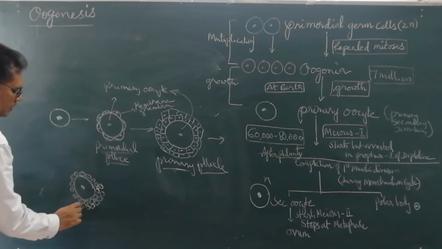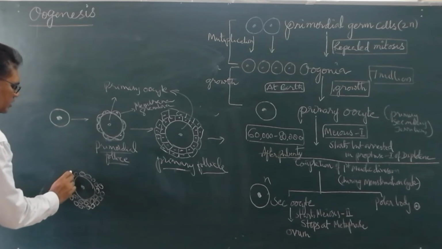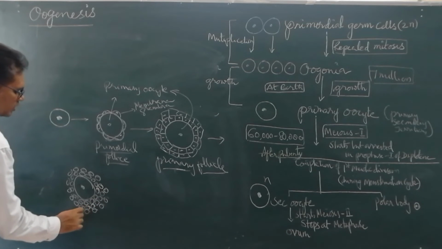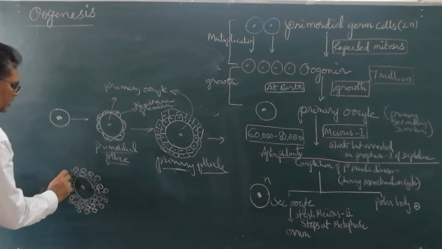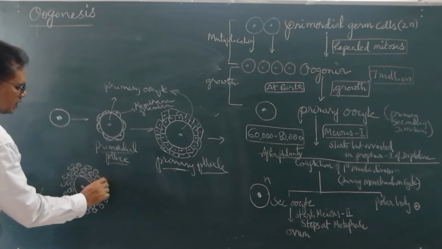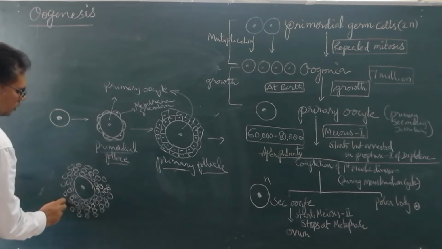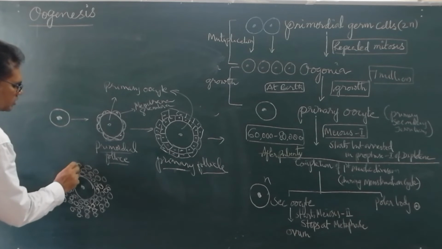In these granulosa cells, a small cavity appears.